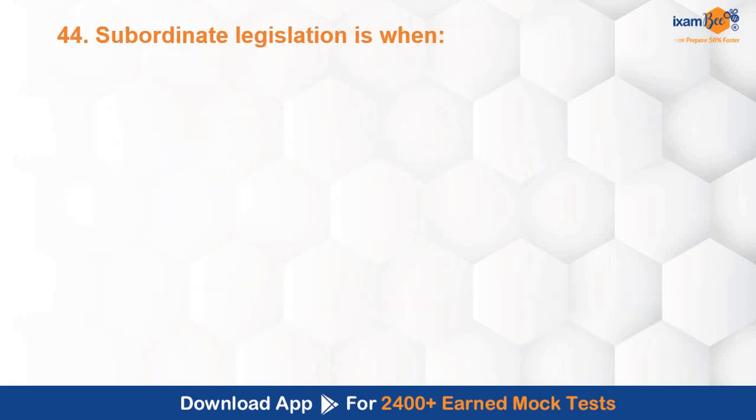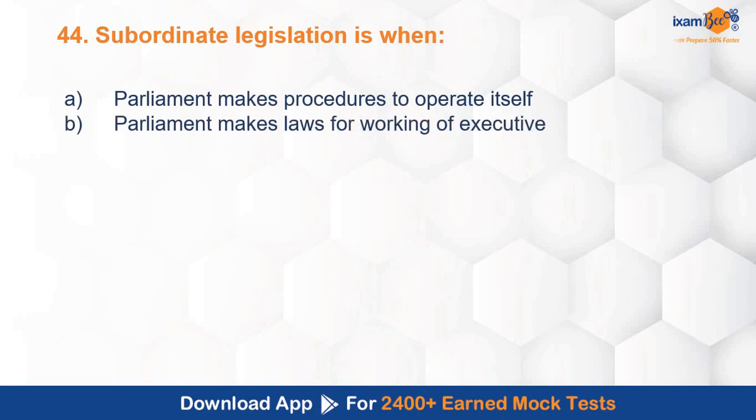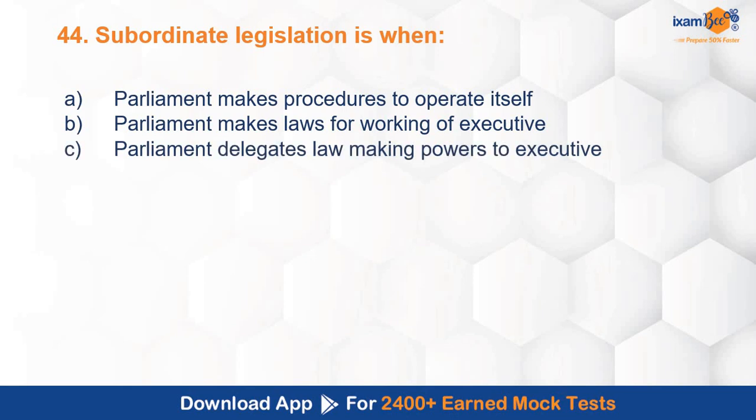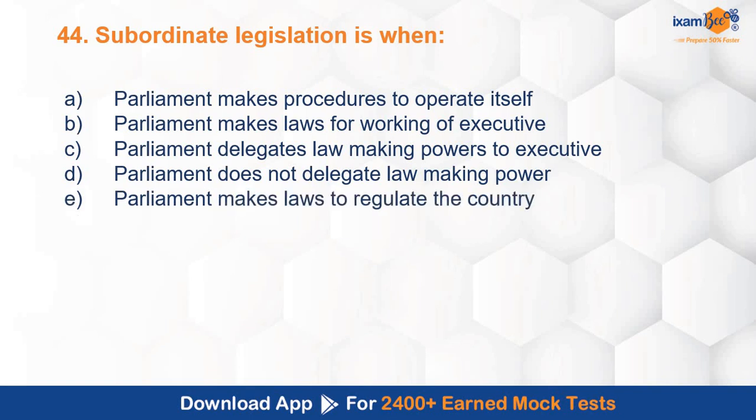Subordinate legislation is when Parliament makes procedures to operate itself; Parliament makes laws for working of executive; Parliament delegates law-making powers to the executive; Parliament does not delegate law-making power; Parliament makes law to regulate the country. So what is subordinate legislation? In all these options you have to answer. Don't get confused with what this concept is. In this particular question, looking at the options, you have to answer this question. Correct answer is C. Parliament delegates law-making powers to the executive.